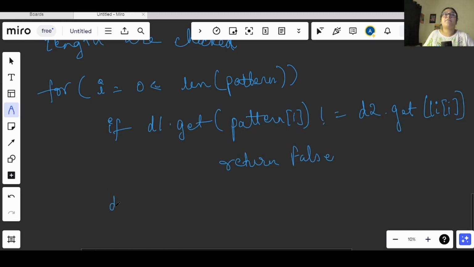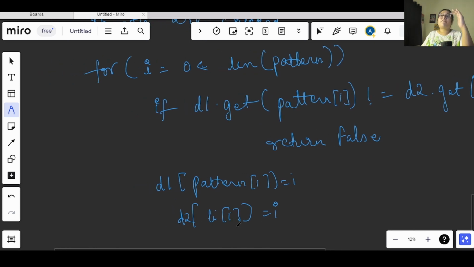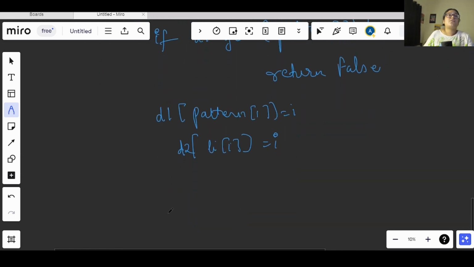The values that we will be adding will basically be the indexes. So D1 of pattern of i, here also we will be adding i only, and D2 of li of i will also be storing the i value only. Now if we have iterated through the entire loop and we are not getting even a single condition where the pattern becomes different, then out of this loop we will simply return true. So this is basically what we have to do in this question.